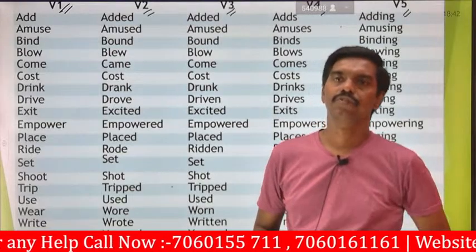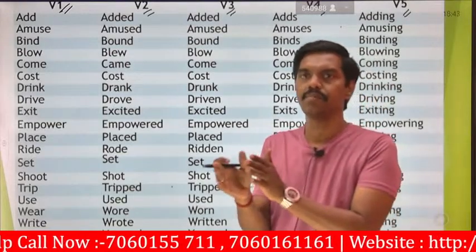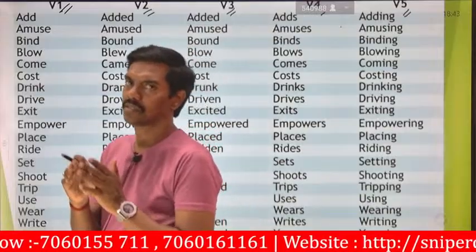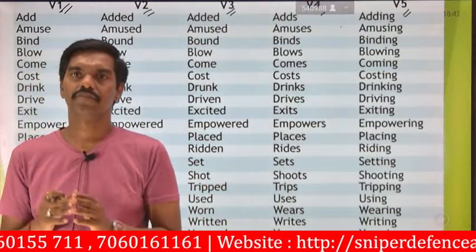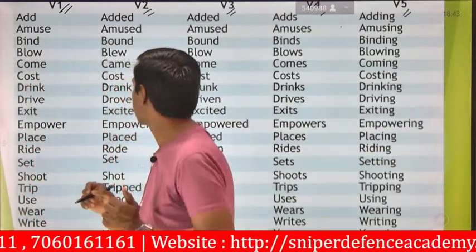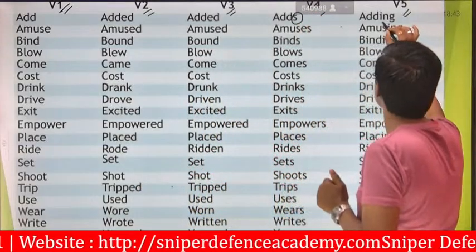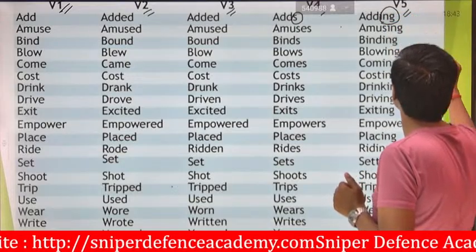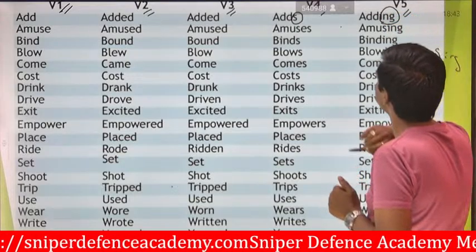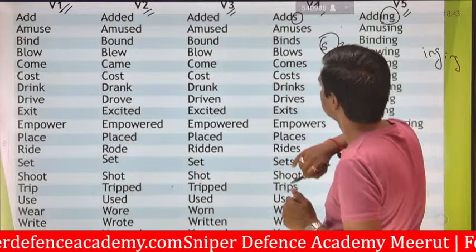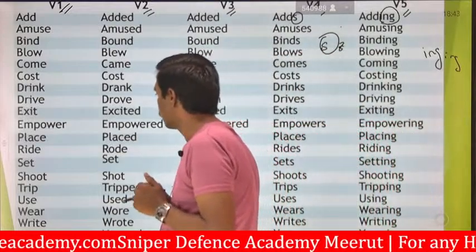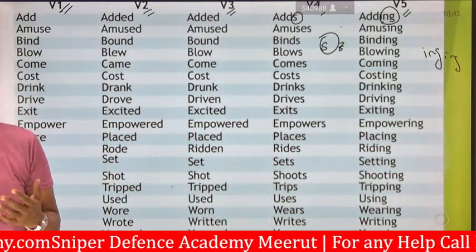So how a single word will form a new word with a new meaning, just by adding some parameters like s. In some sentences we are going to add s, in some we are going to add ing, and some will be in terms of past.